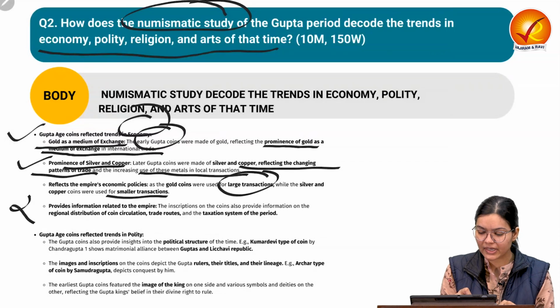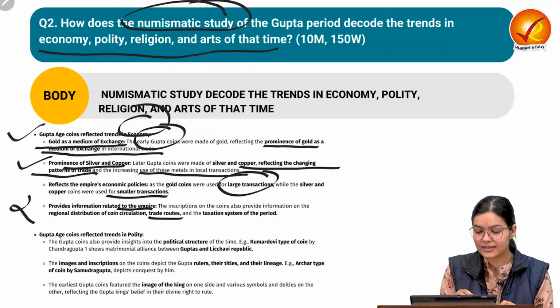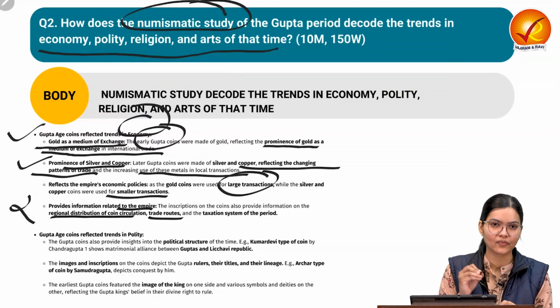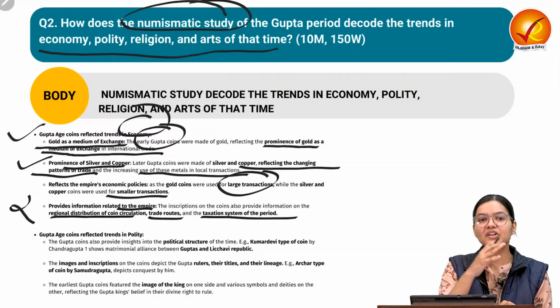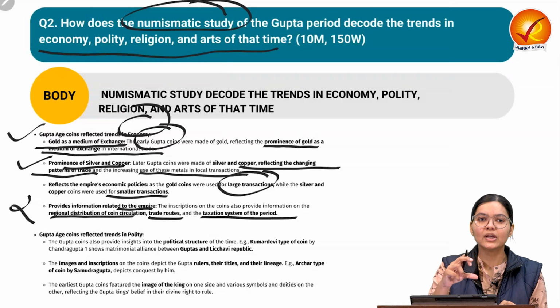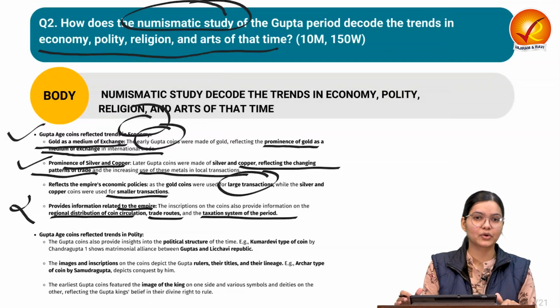Coins provide information related to the empire also. How? Because we can understand the different kinds of trade routes, the regional distribution of coin circulation, and also the taxation system of that period. So what kind of different taxation they were having, we can understand with respect to the different coins also. So that is the importance with respect to economy.